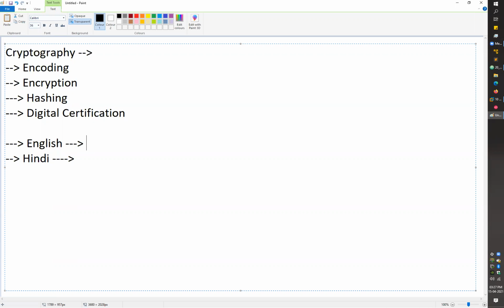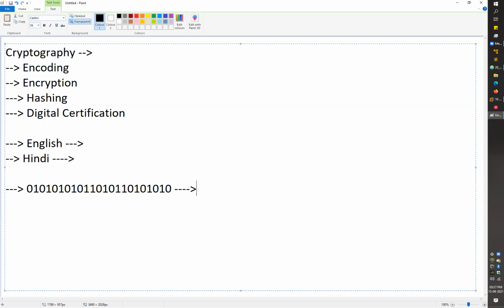Let's go with another example. All our computer systems deal with data in the form of binary language. Our computers understand binary language. They can't deal with simple alphanumeric values. They can only understand the binary values, zeros and ones, right?